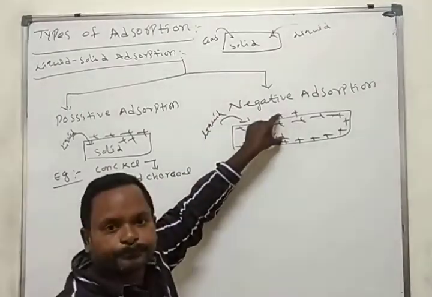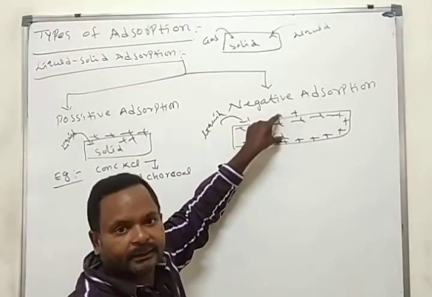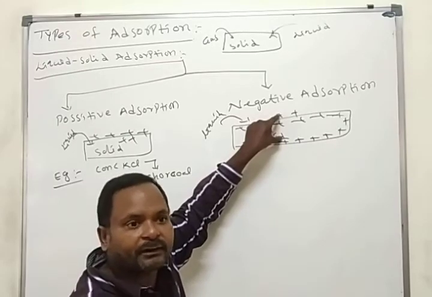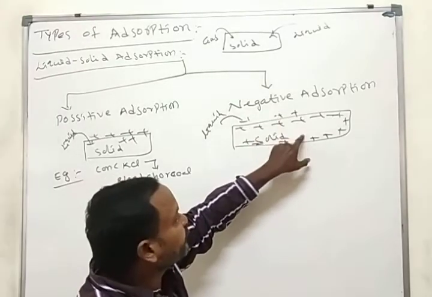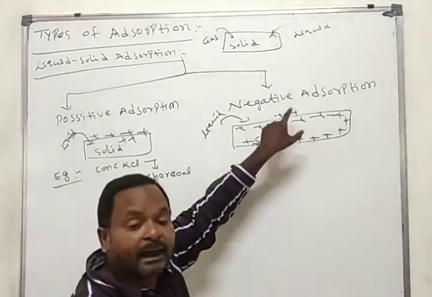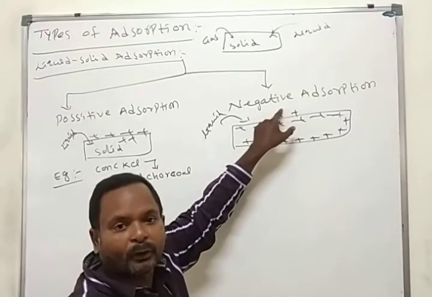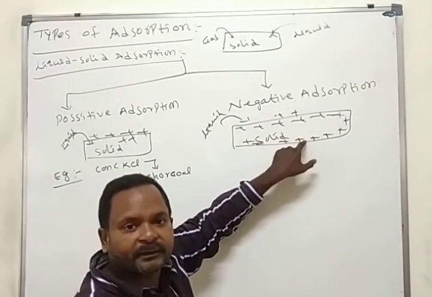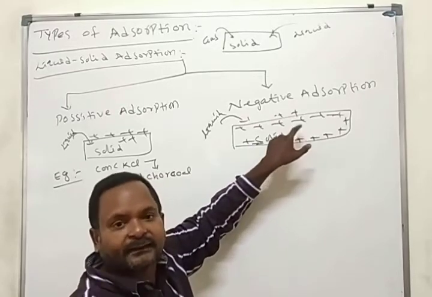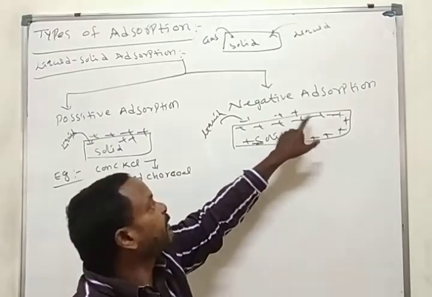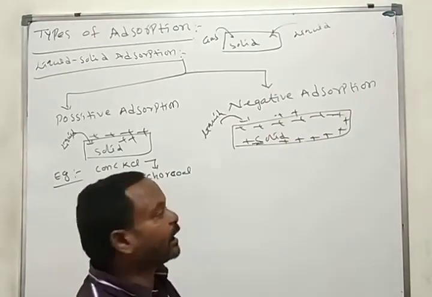If the concentration or accumulation of adsorbate is more in the bulk than surface, or less on the surface than bulk, we call it negative adsorption.